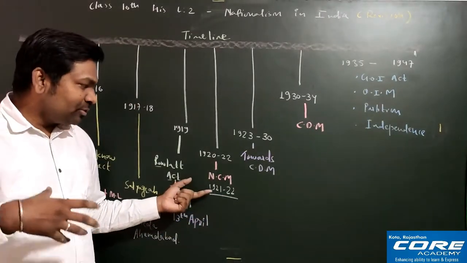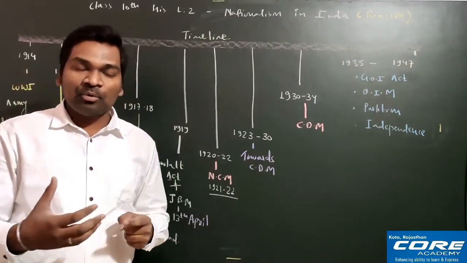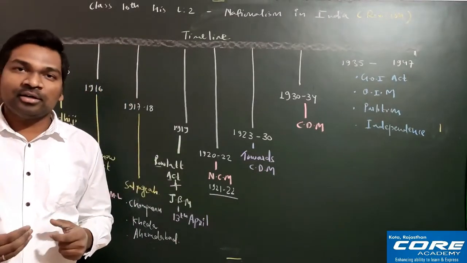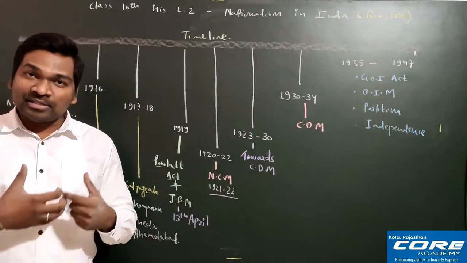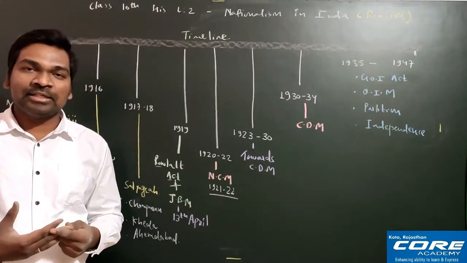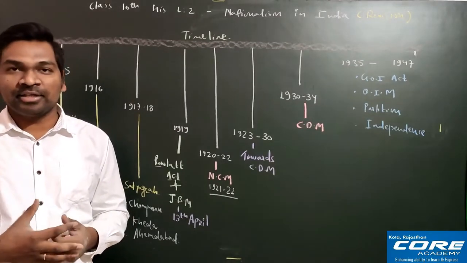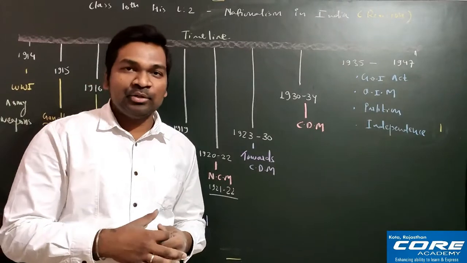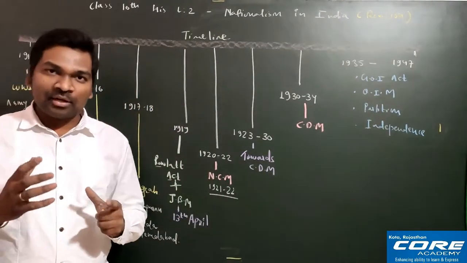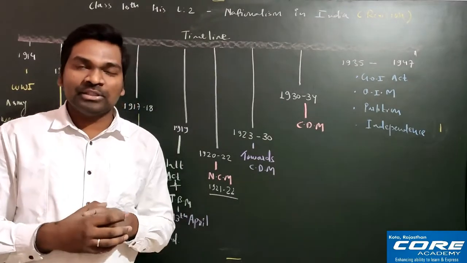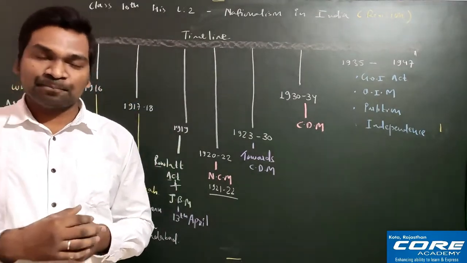So beta, this non-cooperation movement, you can see from multiple angles, like how it was taken up in the countryside, how it was taken up in urban areas, how it was taken up in tribal areas, and how it was taken up in plantation sites, है ना. So one by one I'll explain everything, you please watch it. So first of all we'll start from which place? We will start from the urban areas. Okay, so let's start from the urban areas.